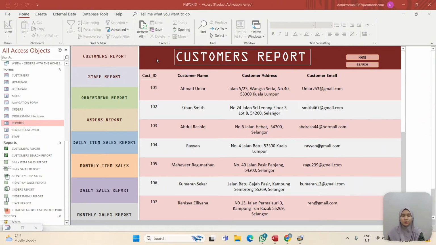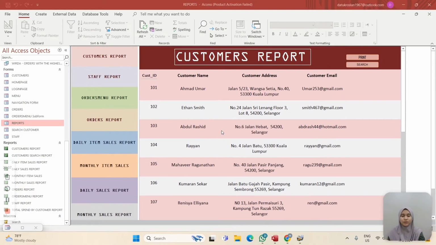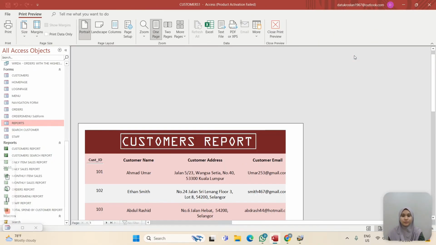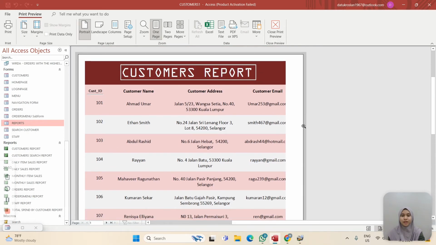So in this customer report, we have all the information about our customer. All the information will be inserted by our staff, and all the information will be permanently in our system, like this. So in this customer report, we can see we have a customer ID, customer name, customer address, and customer email. We also can print this customer report by just clicking the print button, like this, and this will appear on your screen. If you want the hard copy version, you can print this customer report.